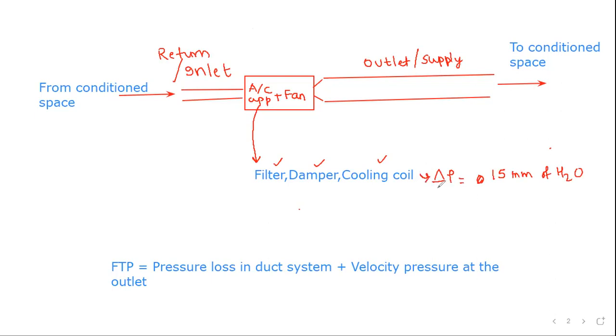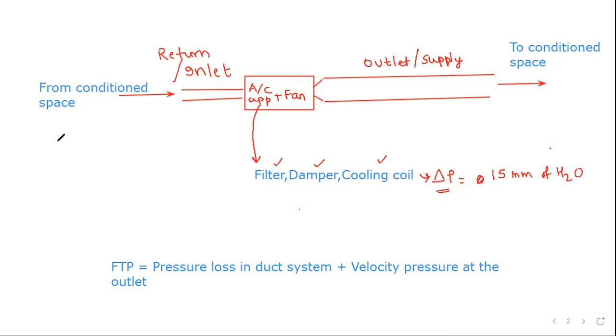As I said, in real life we need to refer to the manufacturer's catalog to arrive at this pressure loss in the filter, damper, and cooling coil. Okay, so now this is calculated. Now we need to calculate the other losses in the duct system. So what are the losses in the duct system? The losses in the duct system would be the frictional losses.